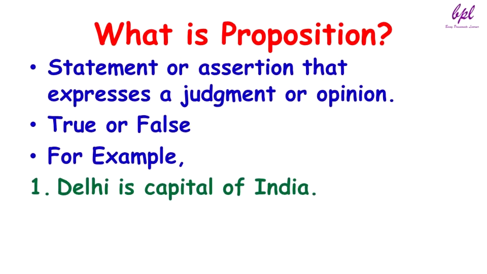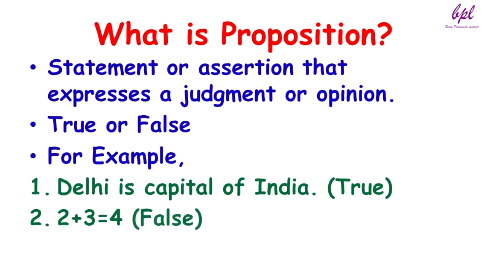Let's take one more example. 2 plus 3 is equal to 4. This is also one statement or assertion. Out of these two, the first one is true. But if we talk about the second statement, which is one arithmetic statement, 2 plus 3 is equal to 4, it is false because we all know that 2 plus 3 is equal to 5. This statement is obviously false. So from this it is clear that proposition is a statement which can be either true or false.